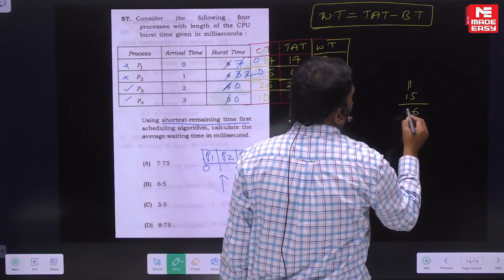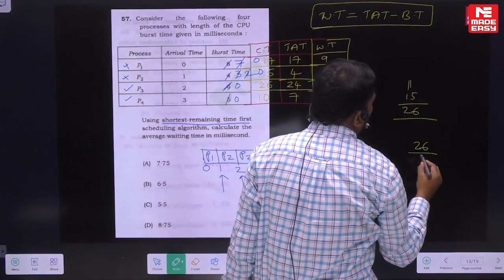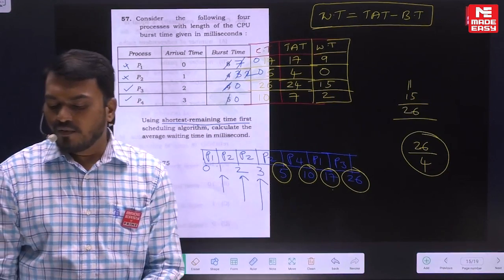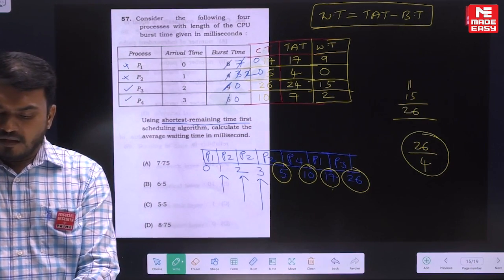So this is how much here? 26. So 26 divided by 4. So find out that answer. 26 divided by 4, I think you can solve that. So let me check.